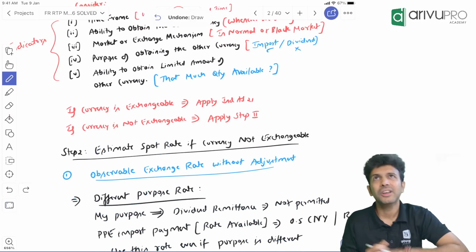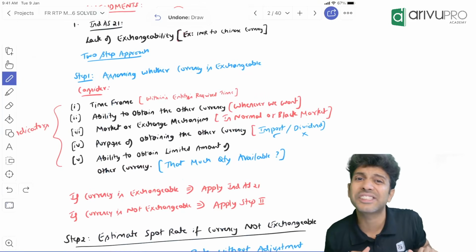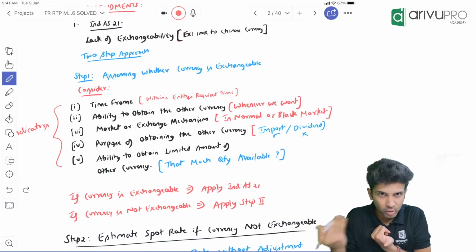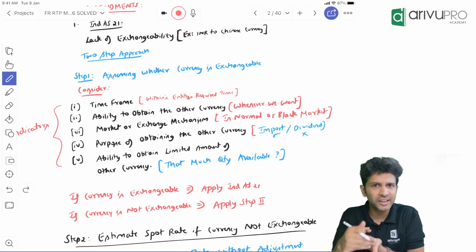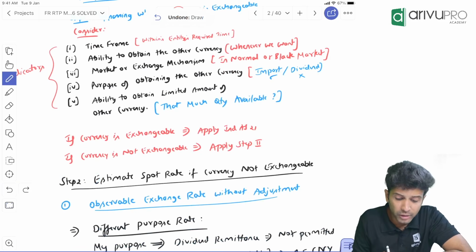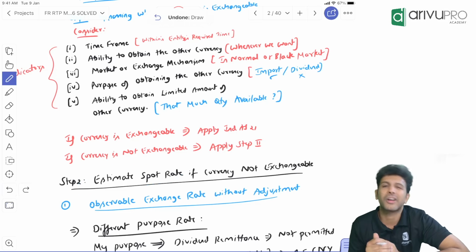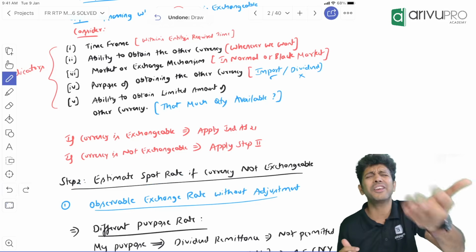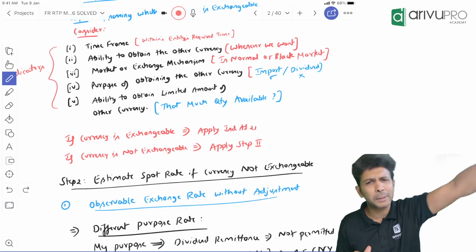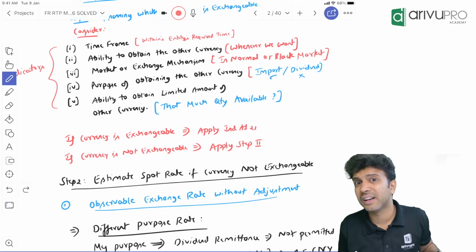Step number 2 is, since you feel currencies are not exchangeable, but for accounting we need spot rates, right? Initially accounting we have to do in TDSR, SDSR and all this, right? So in the second step, since you concluded currencies are not exchangeable, you'll have to estimate the spot rate. It's like a fair value, right? If you have a fair value from an active market price, you take that and move on. If the active market fair value is not available, then you estimate, right?